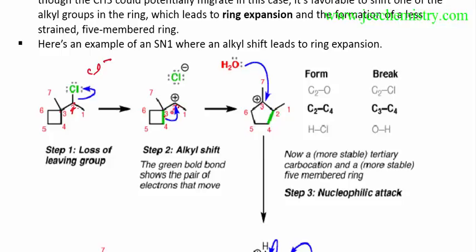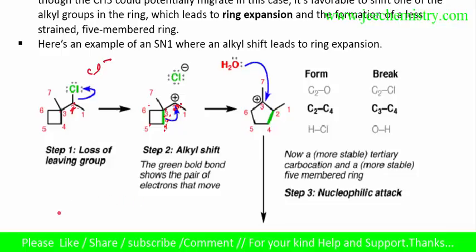Now this is breaking. We have to do numbering: this is 1, 2, 3, 4, 5, 6. This 4 will shift to the second position. Now it is at the second position. This 3, 4: this 3 will go to the second position. To stabilize the carbocation, it will expand. This 4-membered ring will expand to a 5-membered ring. After the expansion, the structure will be like this.